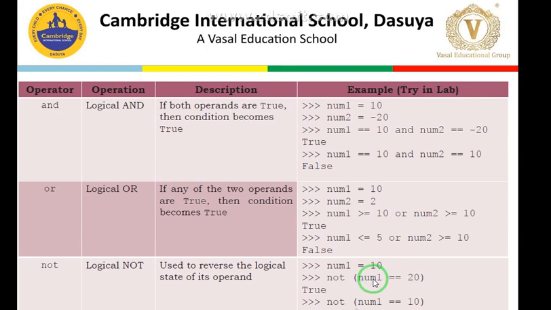Result will be false because they are not equal, and when the false is met with not, it becomes true. So this is a bit tricky. Basically it converts the true and false. If we give the true input and we apply not, it becomes false. If we give the false input to not, it will become true. So it basically reverses the state.